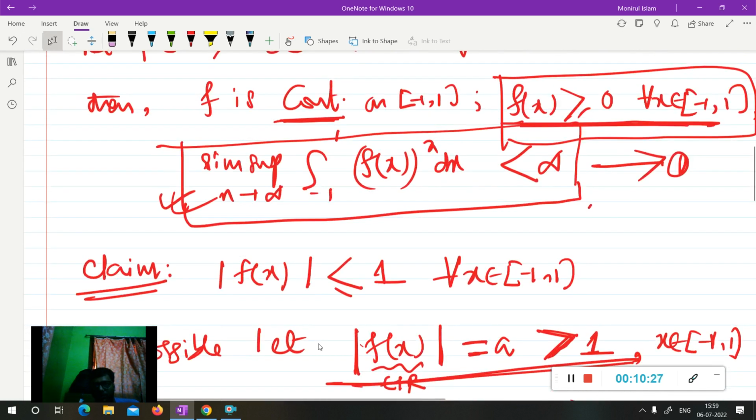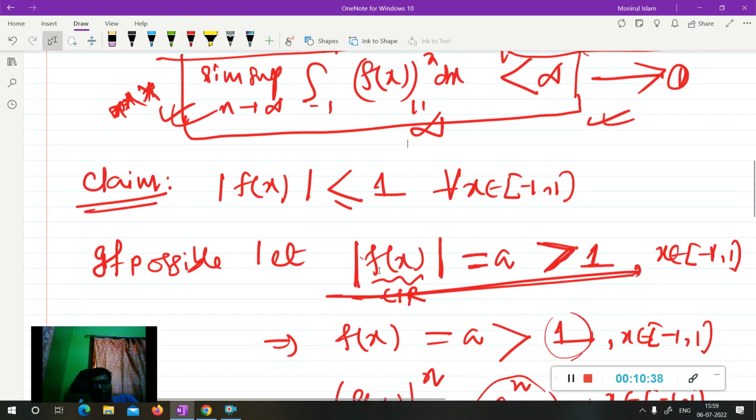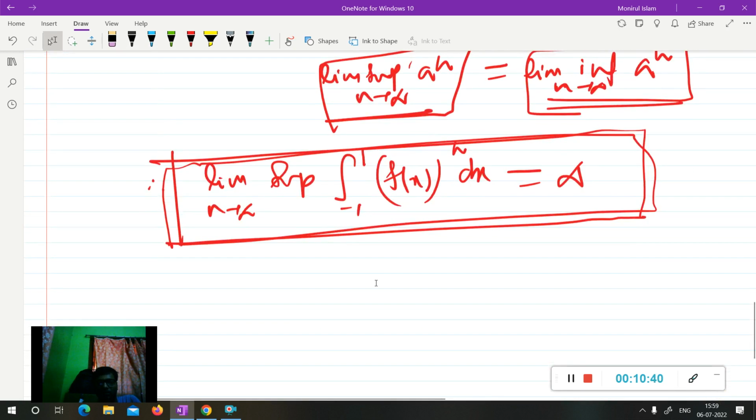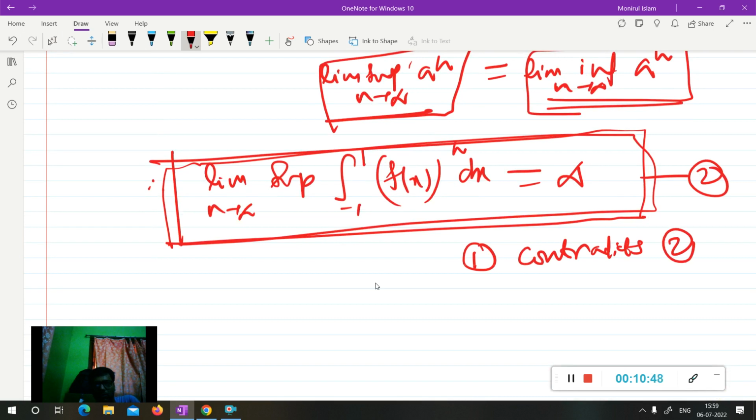It is given that the limit of this integral will be finite, but I have proved that it is infinite. So this is a contradiction. So statement 1 and statement 2 give a contradiction; name it 2, so 1 contradicts 2.